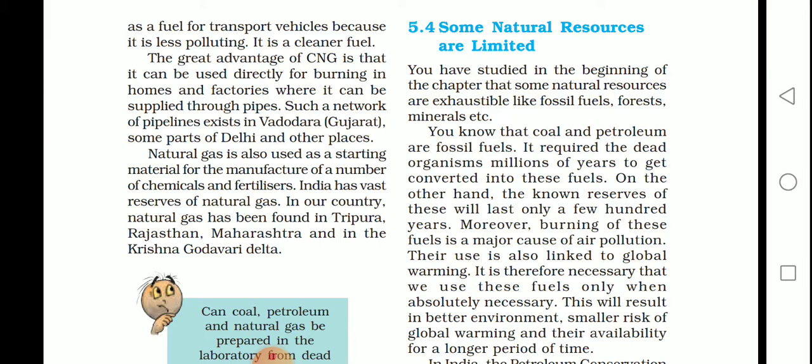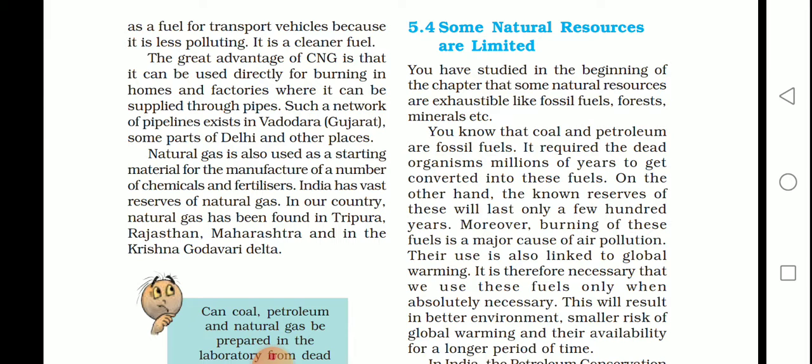In this fractional distillation tower, with varying temperature, these constituents are obtained, and they have different applications. Today we'll also study natural gas, which we already looked at. This natural gas is a very efficient fuel, useful for cooking and various purposes. It is a less polluting and cleaner fuel. CNG has a great advantage that it can be used directly for burning in homes and factories, where it can be supplied through pipes.